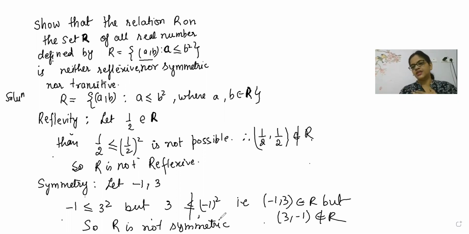Right now my condition is A is less than or equal to B square, and only -1, 3 is fulfilling it. So that's why -1, 3 is taken. It is inside. But what about 3, -1? 3, -1 is not present inside the relation. So if 3, -1 is not present inside the relation, how can this relation be symmetric? No, na.